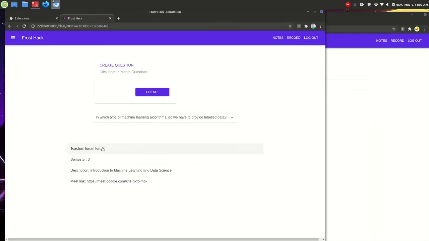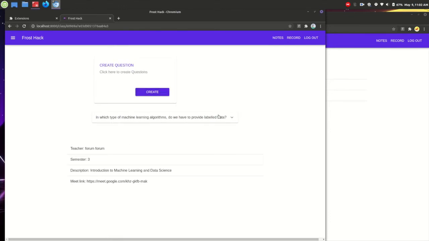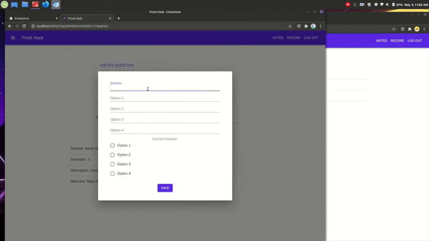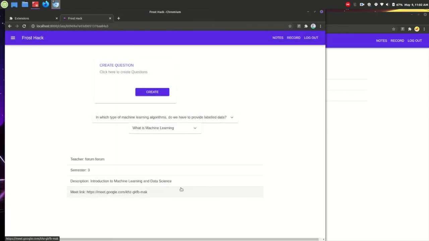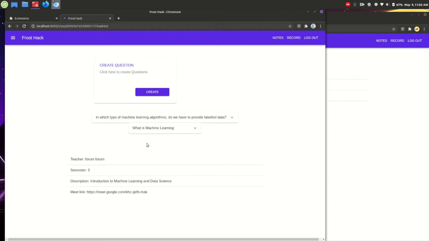Okay. So here, as you can see, the teacher can create any question in this classroom which they can ask during the Google Meet. Now here there is one question. Let me add one more question. Suppose you can add, what is machine learning, and we can add any of the options. Now I'm just randomly entering things. And then the teacher can select the correct answer. For me option 3 is the correct answer, and I will save it. So once I do that, you can see that it has been added to our dashboard.